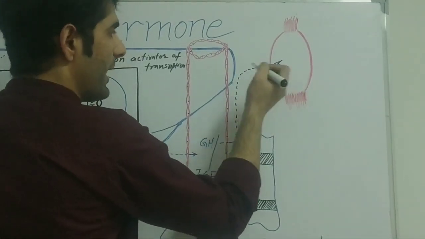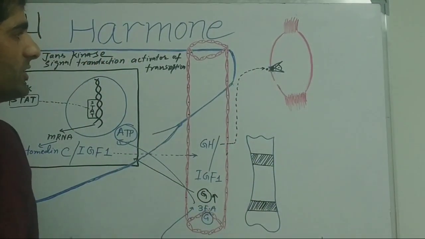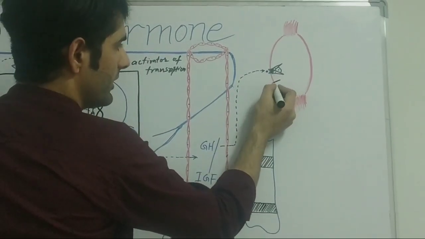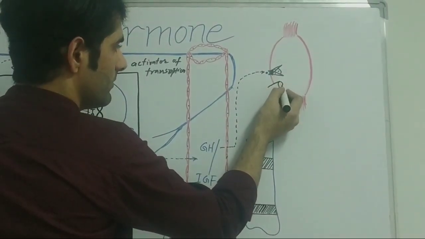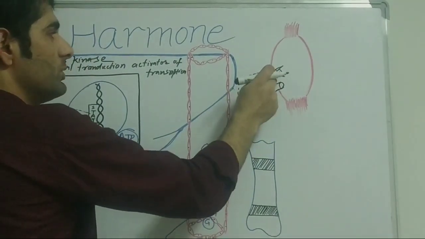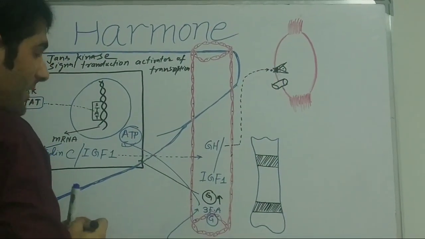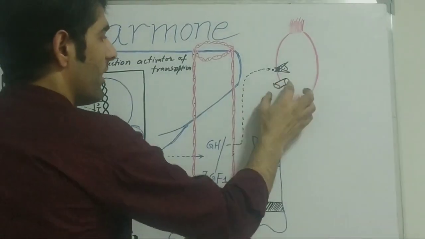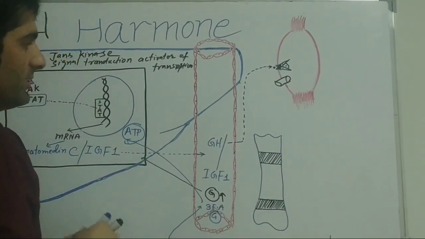This receptor activates other channels. Let me show you that channel. When this channel activates due to this receptor, what will happen? These channels are actually the amino acid channels.